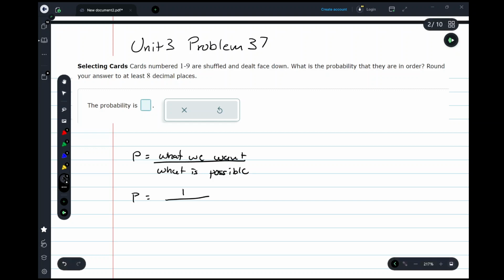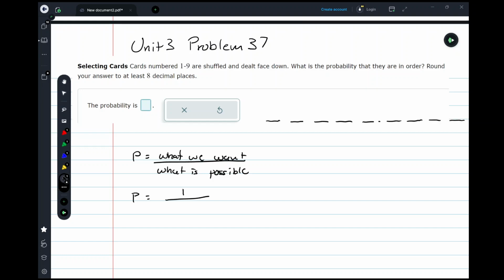But the question now is, how many different ways are there to arrange these 9 cards? Well, one way to look at it, back from section 2 of chapter 4 here in unit 3, is to look at it from this perspective. I've got 9 spots to fill here with those 9 cards. If I randomly put a card down in that first slot, how many different cards are available? Well, I have 9 cards available for that first spot. Now that I've put one of the cards down there, how many cards do I have available to put in the next spot? Well, I only have 8 left. You can see the pattern here.